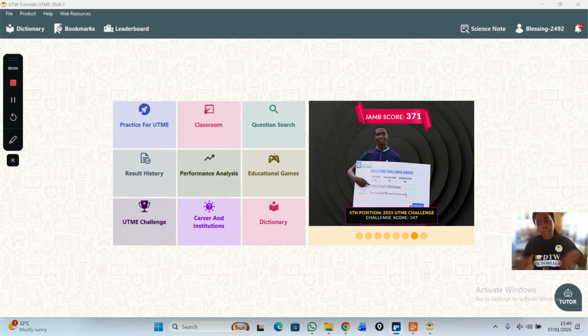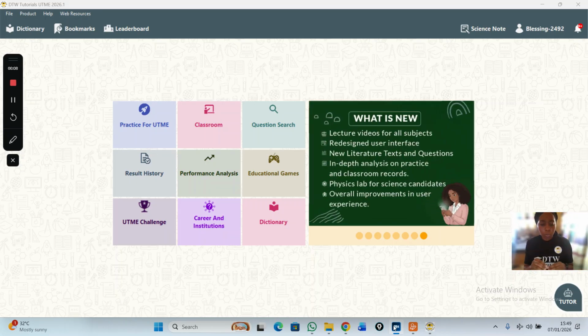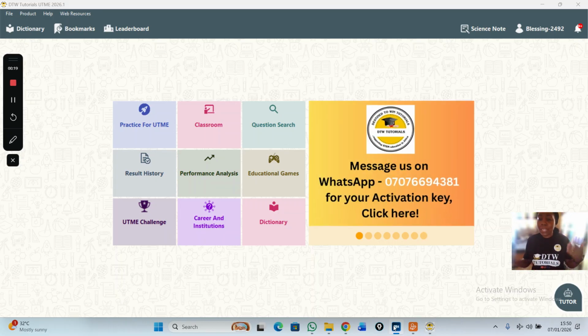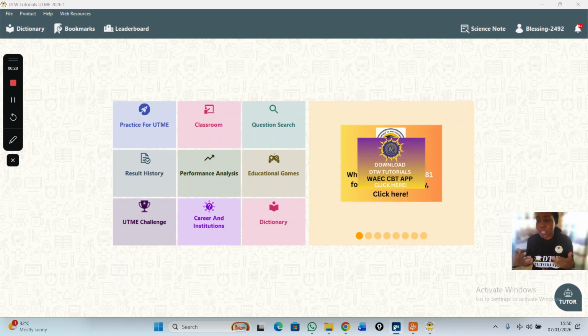So I quickly want to introduce you to a feature on the DTW JAMB CBT app. It's for when you don't know much about the course you want to study and you want to know more about it, what it entails, what you are to do, especially here in Nigeria. Are there professional certifications? Is it viable? You get my point. What does the course entail?